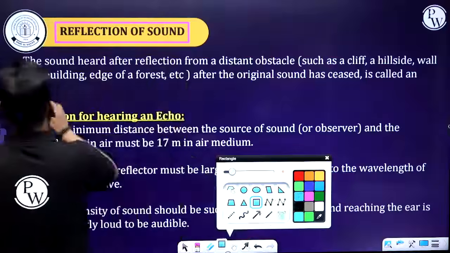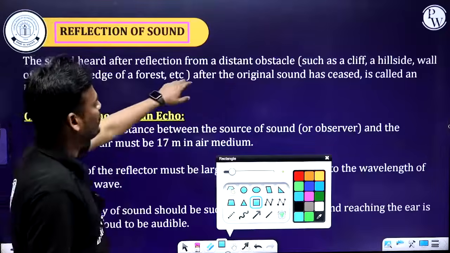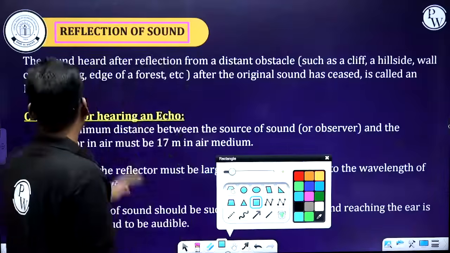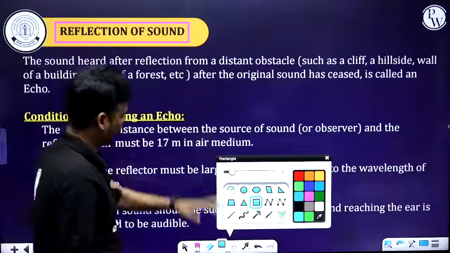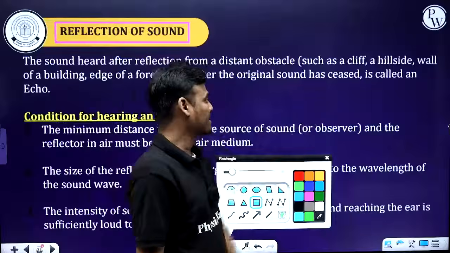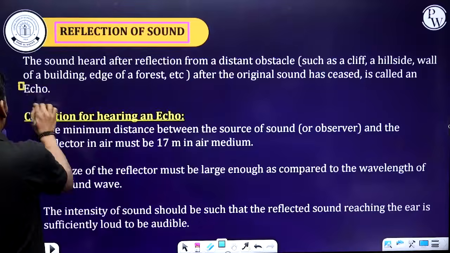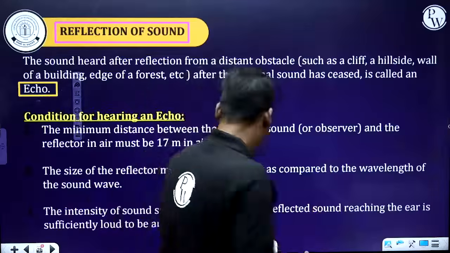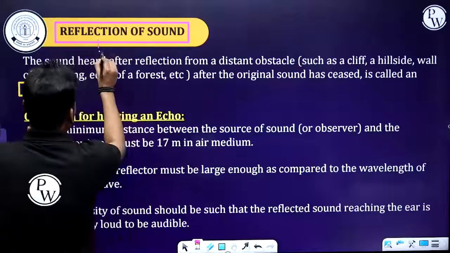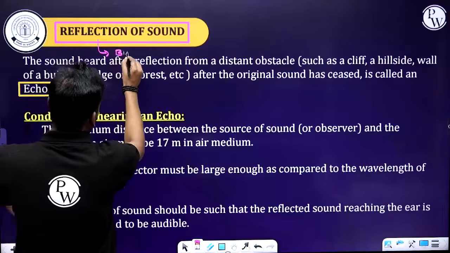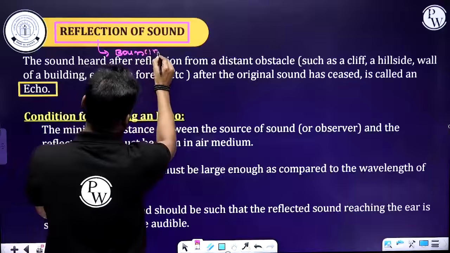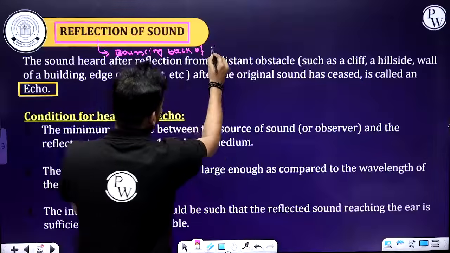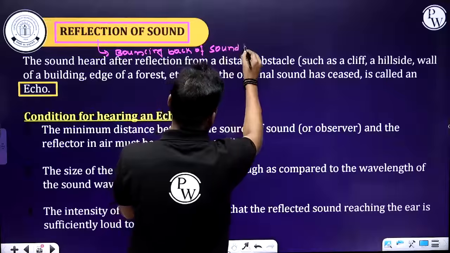The sound heard after reflection from a distant obstacle, such as a cliff, a hillside, wall of the building, edge of the forest, after the original sound has ceased, is called echo. So this one only we call as a reflection of a sound. Okay. So most importantly, this reflection is bouncing back of sound wave.